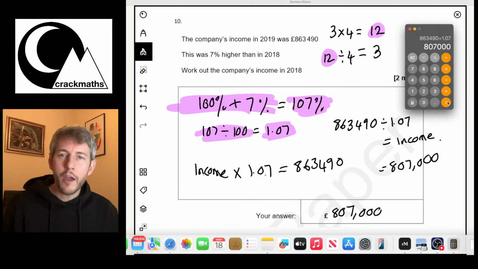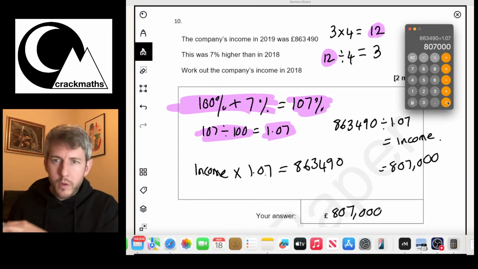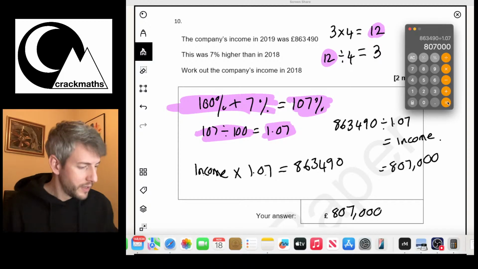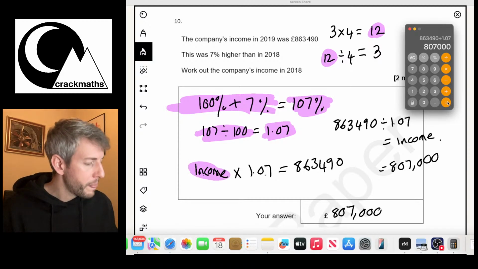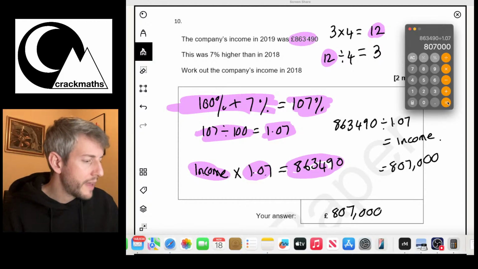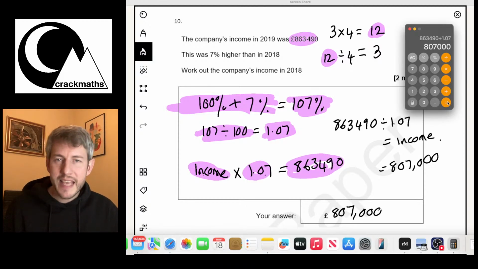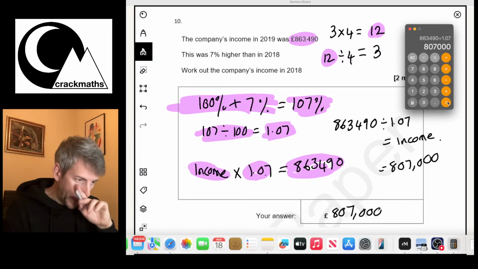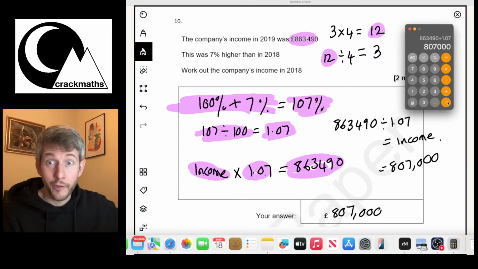So therefore, we know that the old income multiplied by 1.07 gave the new income, and that's that one here. And that's how we went about this. Okay, right, let's have a look at another question.